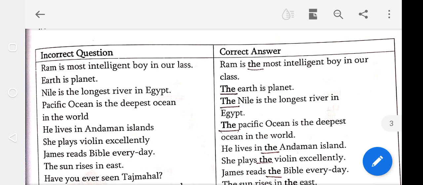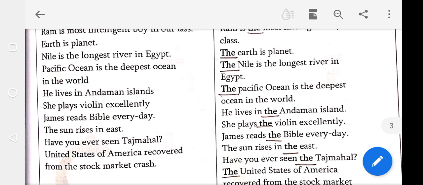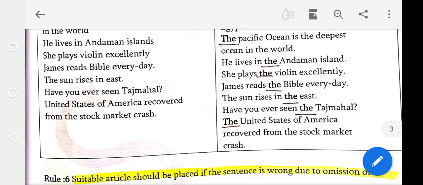Once again, Ram is the most intelligent boy in our class. The earth is planet. The Nile is the longest river in Egypt. The Pacific Ocean is the deepest ocean in the world. He lives in the Andaman Island. She plays the violin excellently. James reads the Bible every day. The sun rises in the east. Have you ever seen the Taj Mahal? The United States of America recovered from the stock market crash.